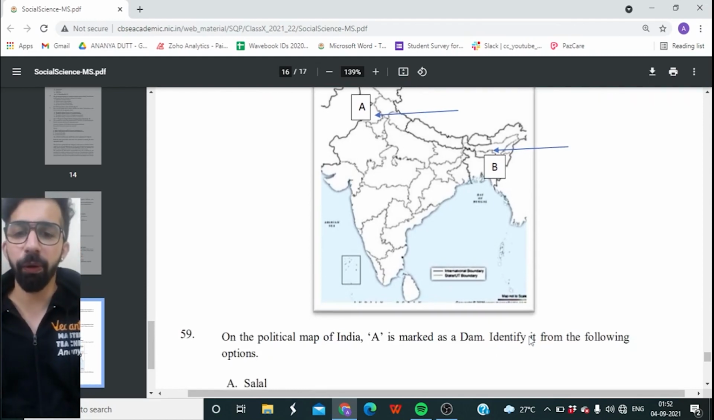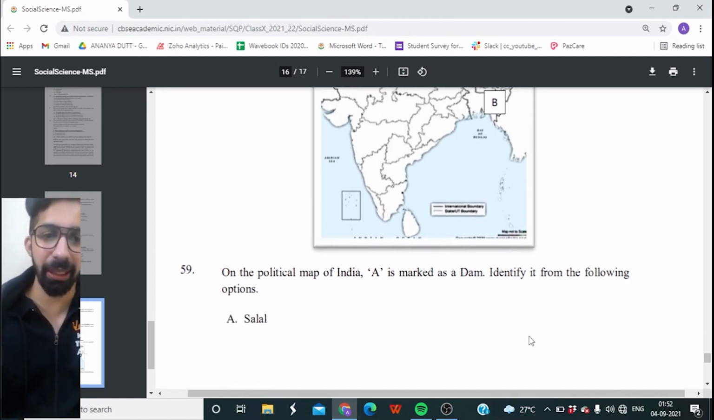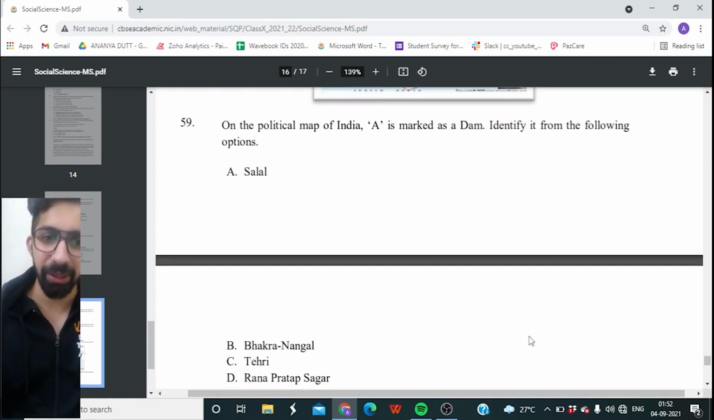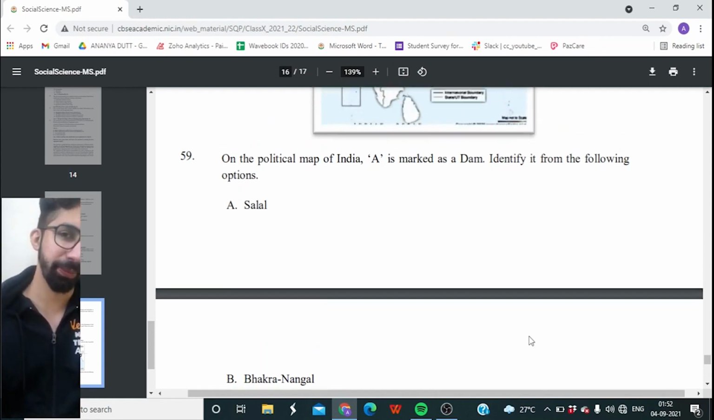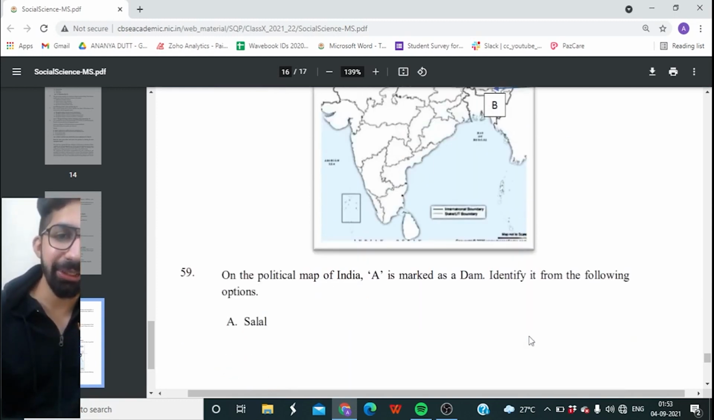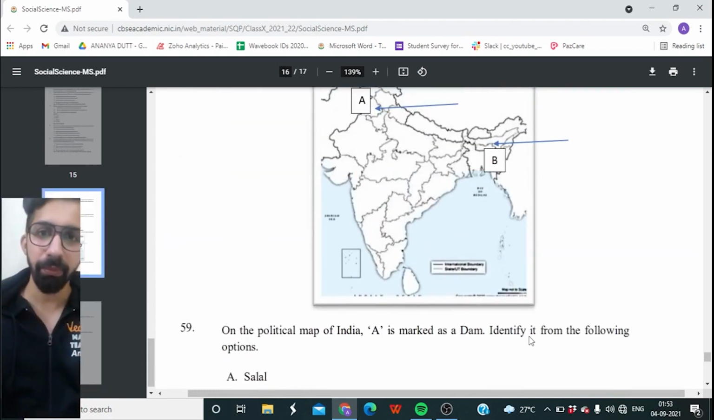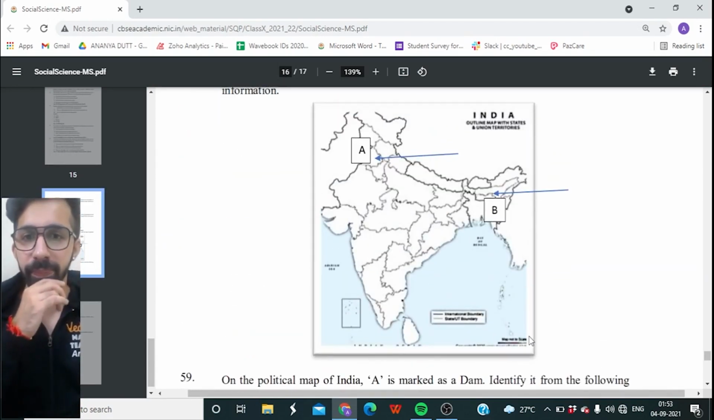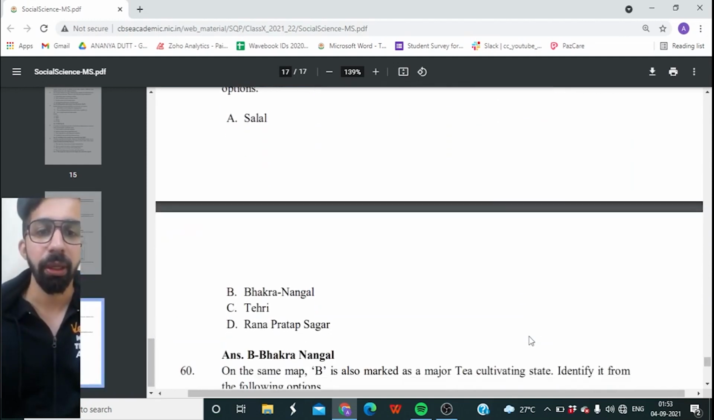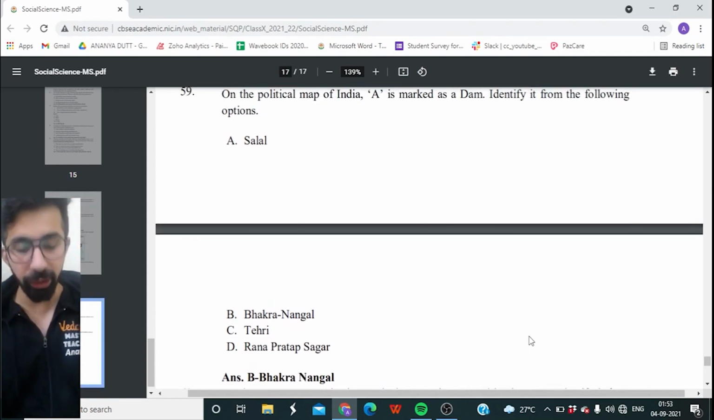On the political map of India, A is marked as a dam. Identify it from the following options. So which dam it is? Salal, Bakra Nangal, Tehri, or is it Rana Pratap Sagar? Look at option A. Done? And the right answer is option B, Bakra Nangal Dam. It is in Himachal Pradesh. I want you guys to tell me on which river Bakra Nangal Dam has been constructed.